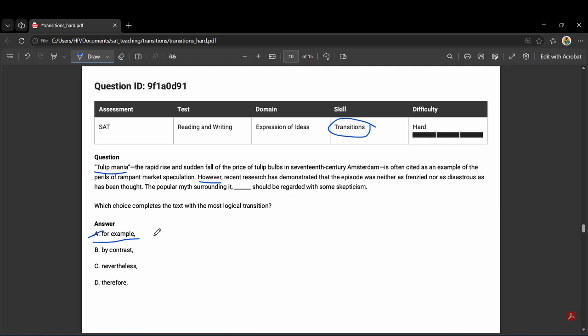B, by contrast. This signals the opposite direction, like two things are being compared as different. But look at the sentence. It's not contrasting two things, it's building on the previous point. Eliminated two.